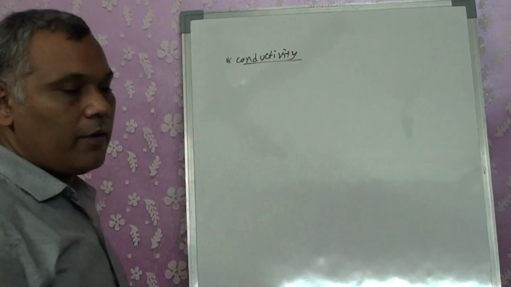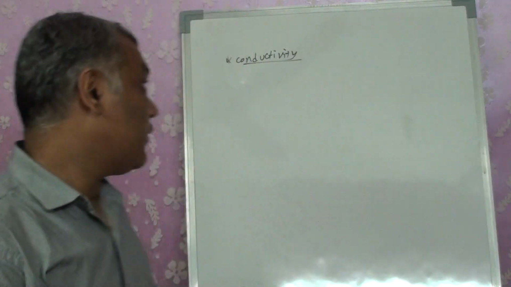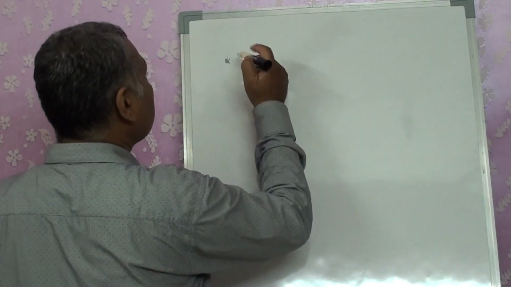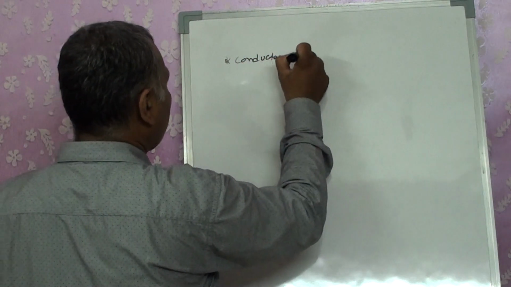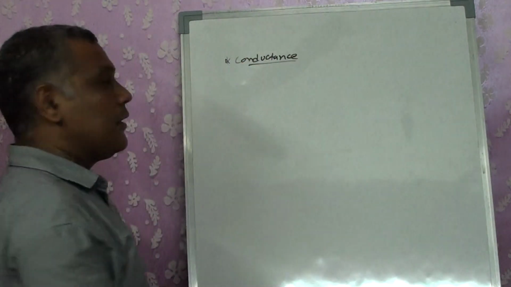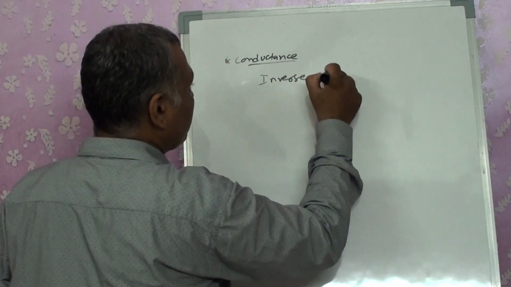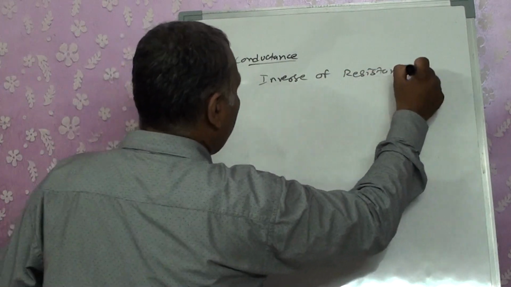Conductivity. Now what is the meaning of conductivity? Actually, the conductance of the given compound we take as conductance. Conductance is the inverse of resistance.